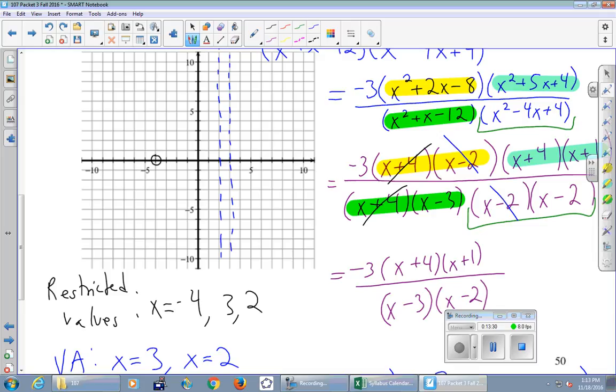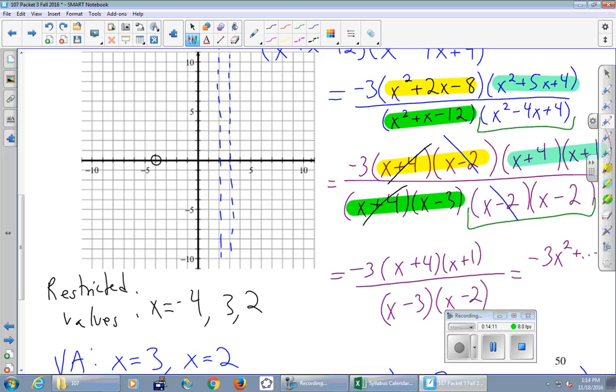Okay, so we've got the hole, we've got the vertical asymptotes. Let's go ahead and find the horizontal asymptotes right now. If you recall, the horizontal asymptotes had to do with the degree on the top and the degree on the bottom, highest powers that you see. There's lots of different versions of this thing. I'm happy to go down to my most simplified version. I'm going to write this here sort of informally. If I distribute on the top, FOIL the things together, I'm going to get x squared plus some stuff. And then there's a -3 in the front. So if I distribute that, it's going to be -3x squared plus some stuff.